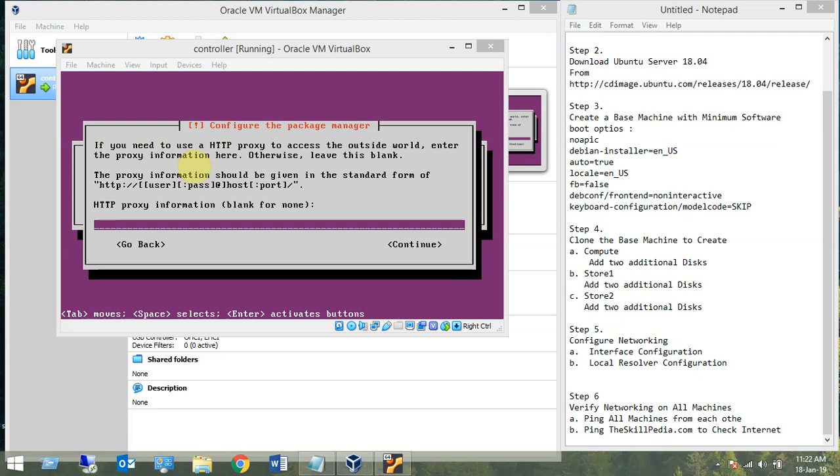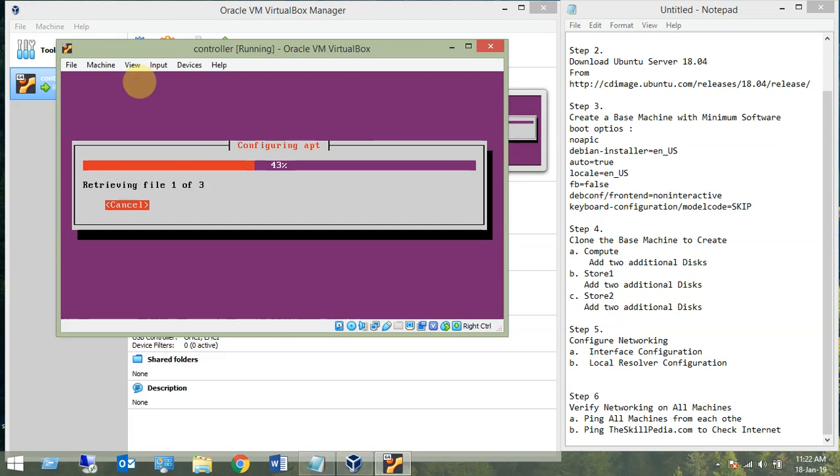So it is asking for proxy now. We are not using any proxy. Configuring apt. The default options are good enough. Retrieving the files. 2 minutes 16 seconds remaining.